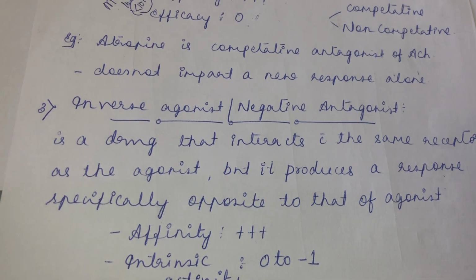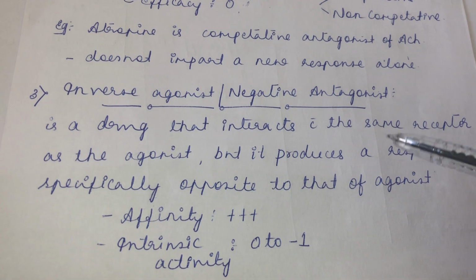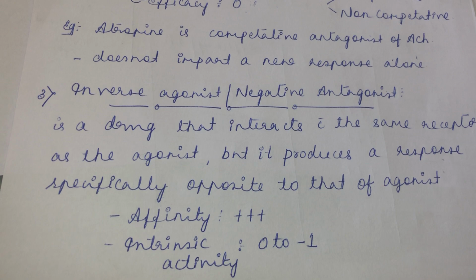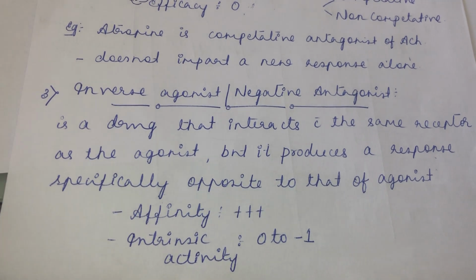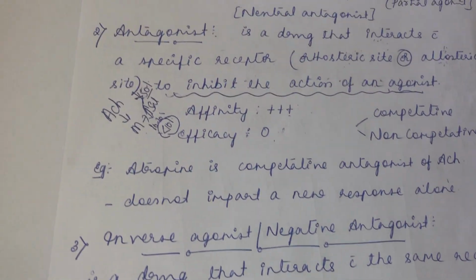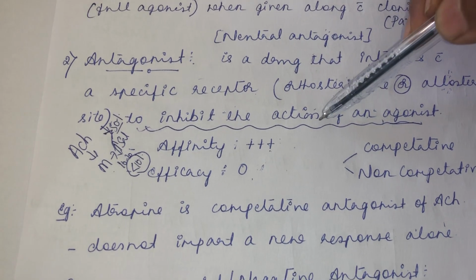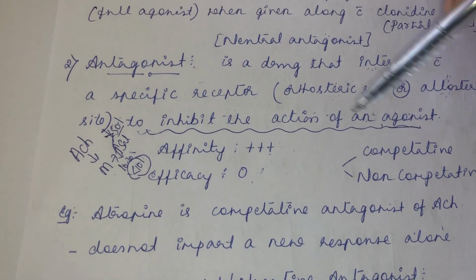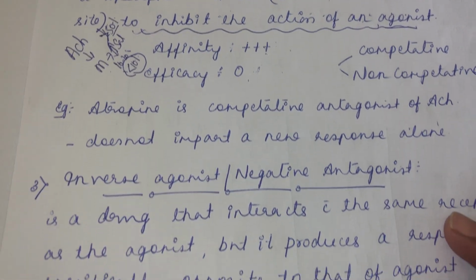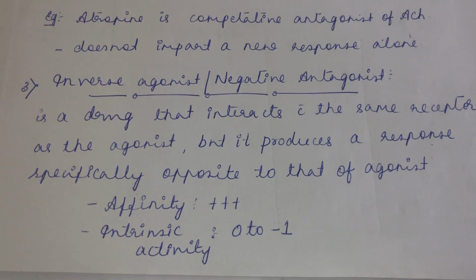An antagonist also acts on the same receptor as the agonist, but it is inhibiting the action of the agonist and not producing the opposite effect. Whereas an inverse agonist produces an action opposite to that of the agonist, and that's why it is also called a negative antagonist. In that sense, a normal antagonist you can call a neutral antagonist. Why neutral? It is not producing an action opposite to that of the agonist, it is just inhibiting the action of an agonist. Nowadays the antagonists are also being renamed as inverse agonists, and that is still going on.